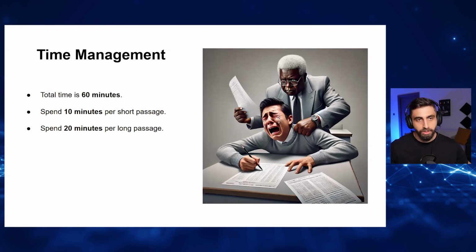the long passage. For the academic version of the exam, you have 3 long passages. So 20 plus 20 plus 20, correct? That's 60. This is how you divide your time. Now, some people might say, in the academic version of the IELTS exam, the first passage is easy. The second passage is not very difficult. The last passage is difficult.